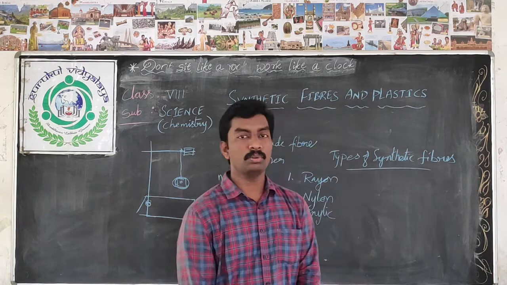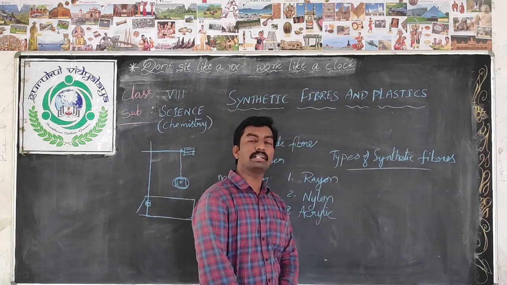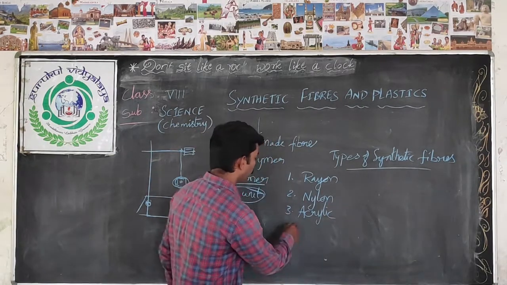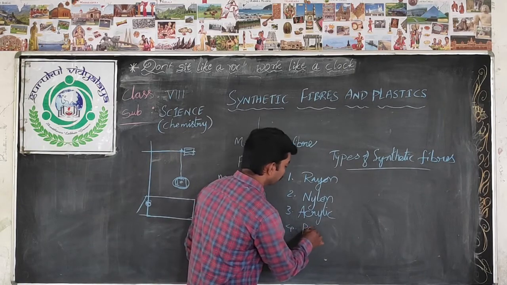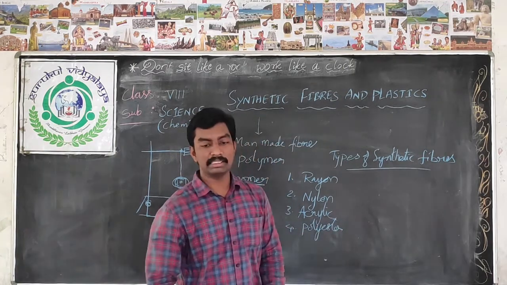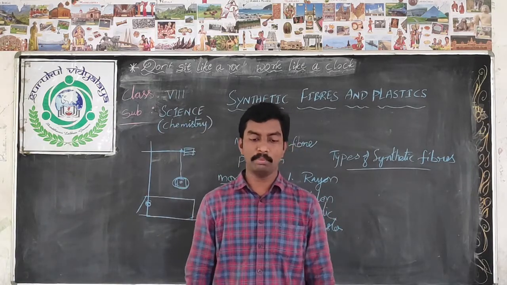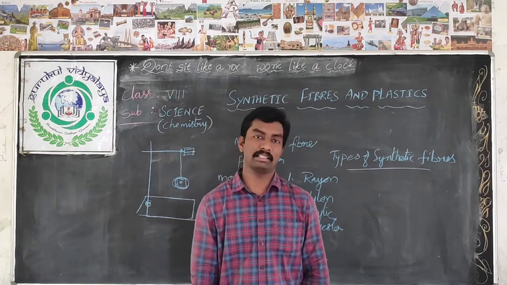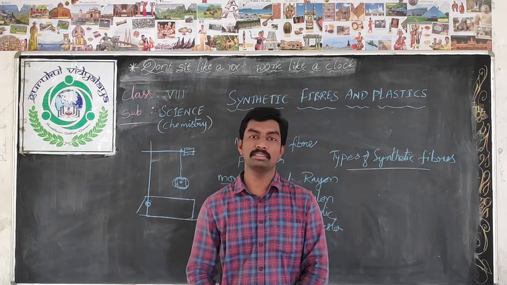Okay children, now here we can discuss polyester also. The fourth one, polyester. It is a synthetic fiber. Polyester clothes will be there, no?